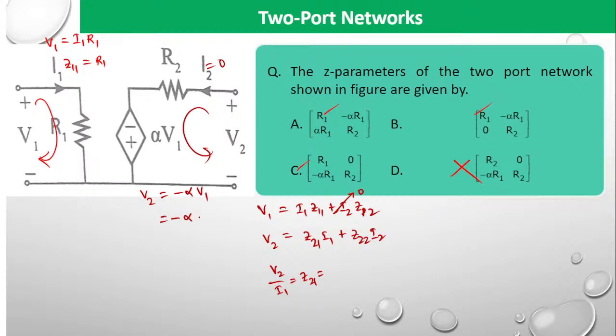V1 is going to be I1 times R1. Now I need V2 by I1. V2 by I1 is equal to minus alpha times R1. Minus alpha times R1 is Z21. So Z21, this is not matching. So C could be the correct answer.